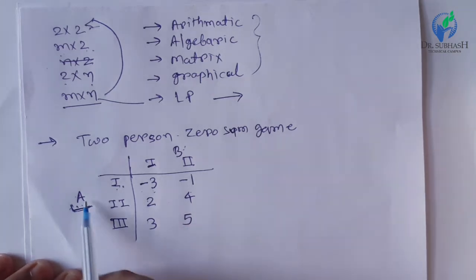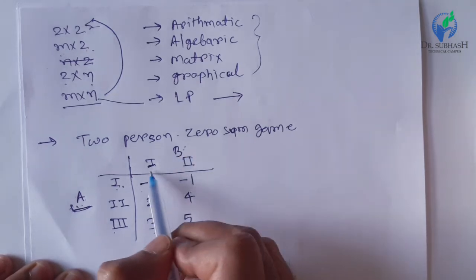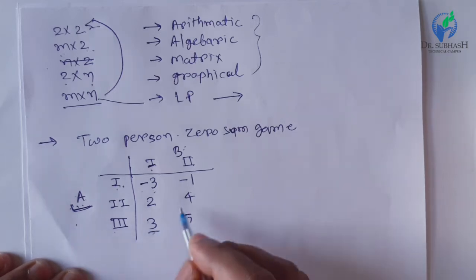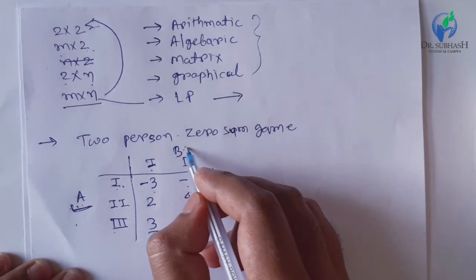In this case, when player A plays strategy number 3 and player B plays strategy number 1, a total of 3 units of profit or gain will go to player A, and player B will lose 3 rupees. So any positive value in the matrix will be a profit for player A, and a negative value will be a profit for player B.